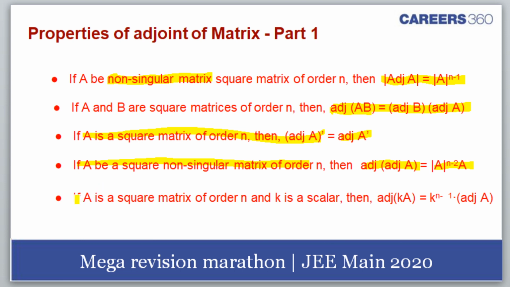Similarly, A is a square matrix and K is a scalar. Then adjoint of K A is K raised to the power n minus 1 into adjoint of A. Now this property you might not have seen: adjoint of K into A.